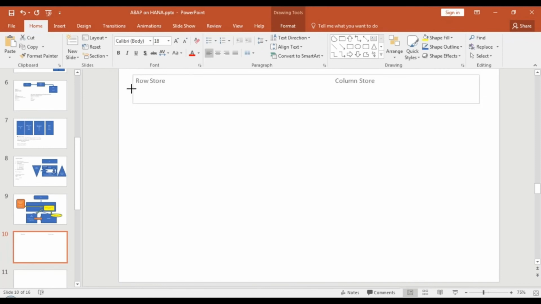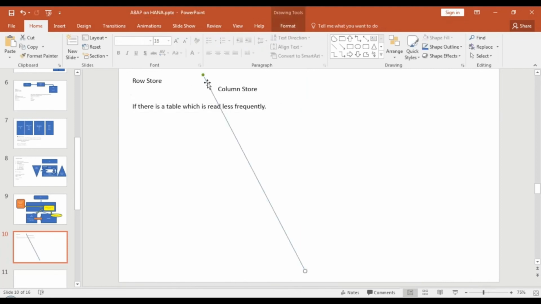And if there is a table which is read less frequently, guys, you will go with row store, because your main purpose is to optimize the read, and HANA is best for that. So in that case you will go with row store.